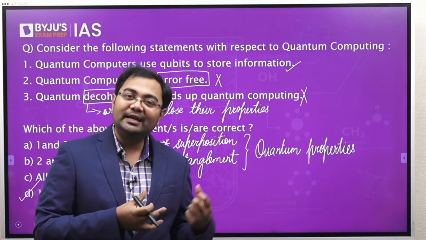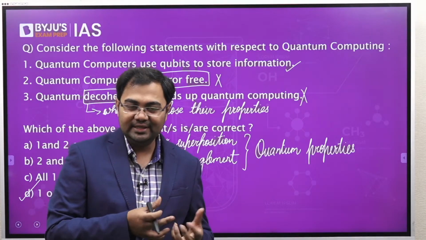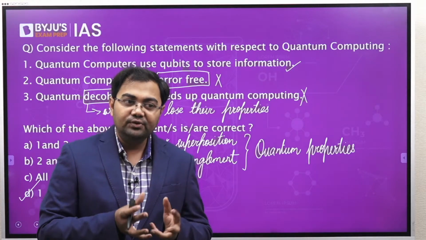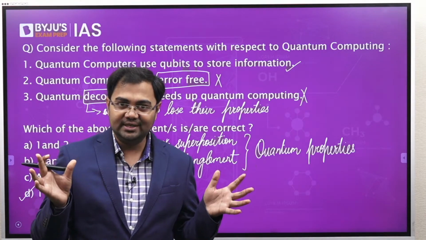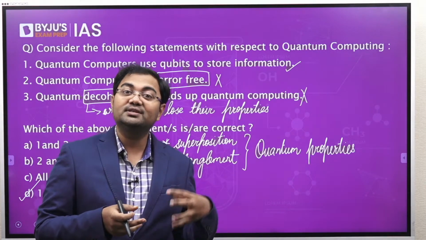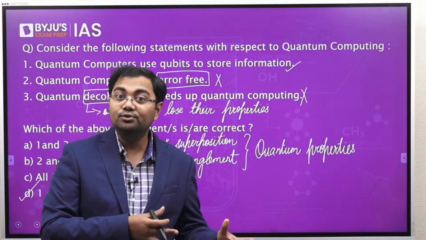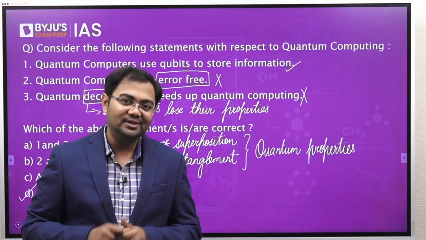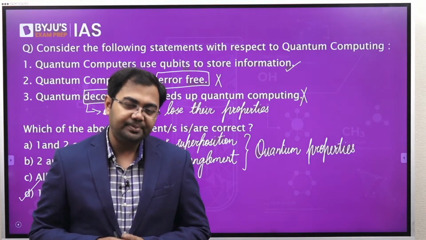This is something that happens with the quantum properties of all these subatomic particles: unless we specifically know about their properties, we can assume that they exist in all these states simultaneously. And that is the reason why we are able to compute all the states simultaneously. Very unique, but this is something that is shown by all these quantum particles.